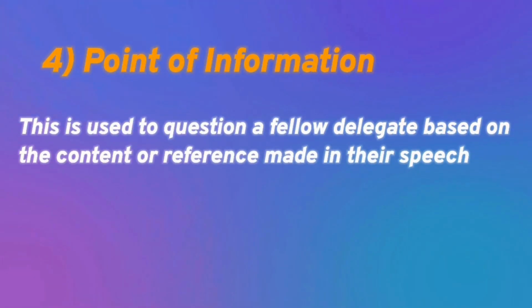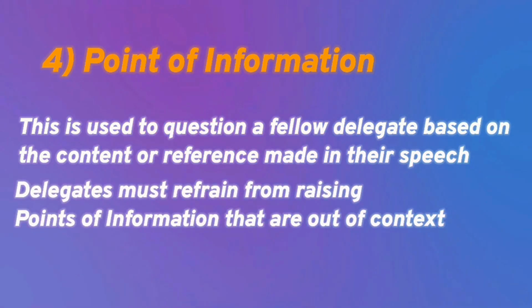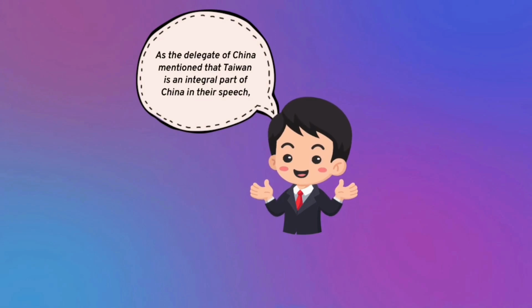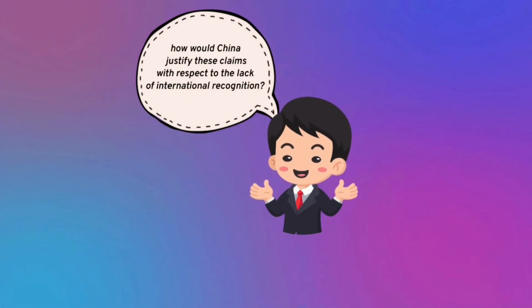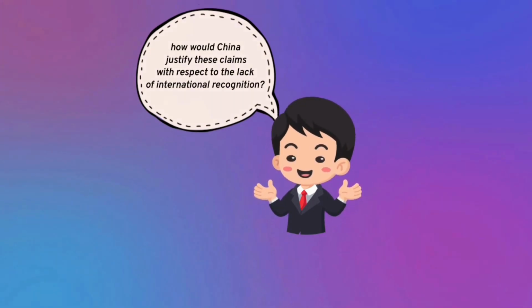The fourth type of point is a point of information. This is used to question a fellow delegate based on the content or reference made in their speech. Delegates must refrain from raising points of information that are out of context. For example, as the delegate of China mentioned that Taiwan is an integral part of China in their speech, how would China justify these claims with respect to the lack of international recognition?